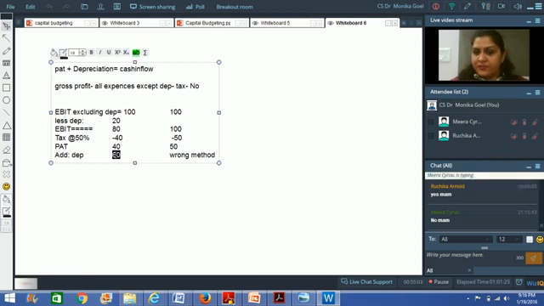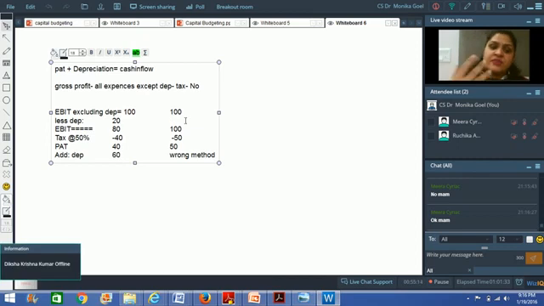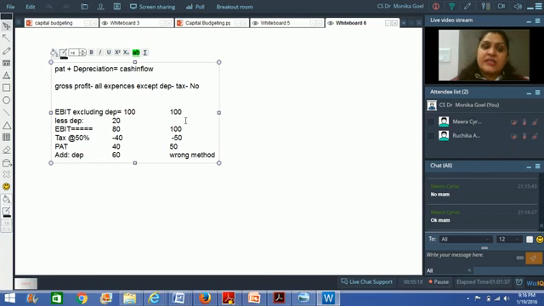But depreciation is a non-cash expense. You do not pay this amount to anybody. So in order to find out your cash flows, you add back the depreciation which you had earlier charged to your profit after tax. And then you get the cash inflows.